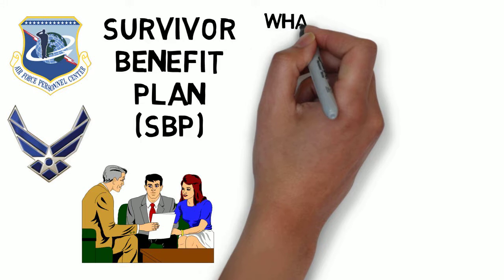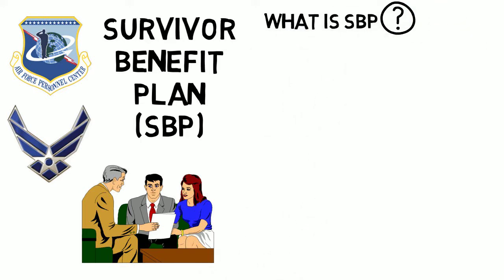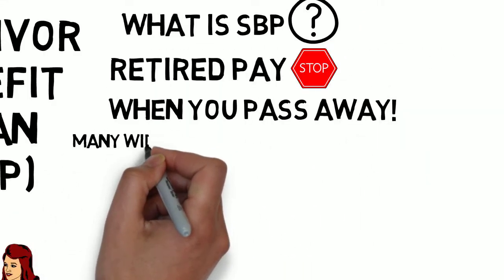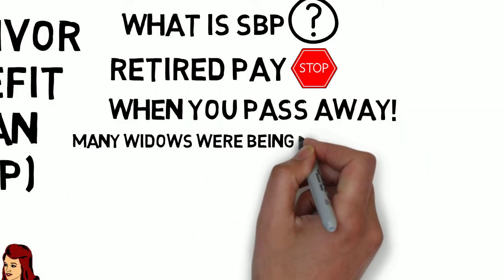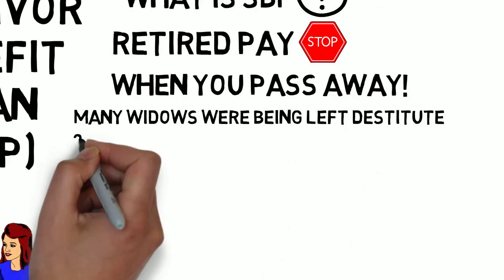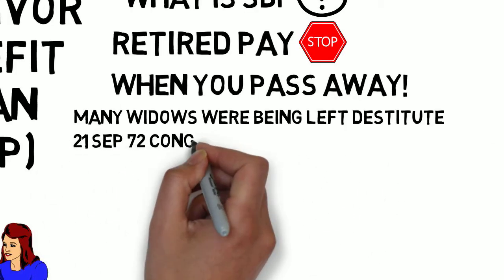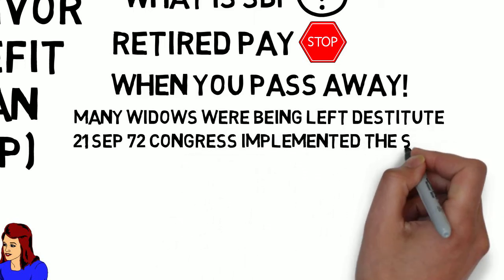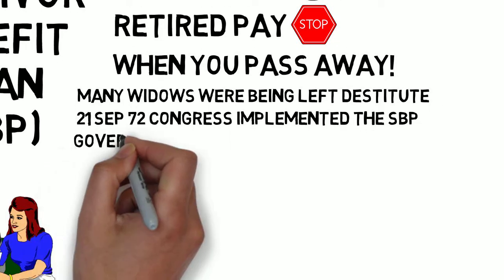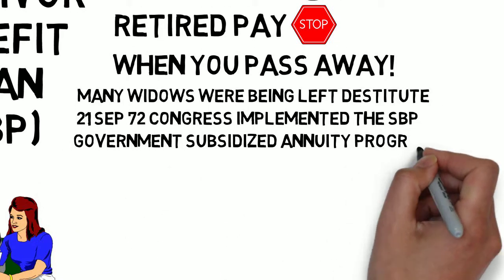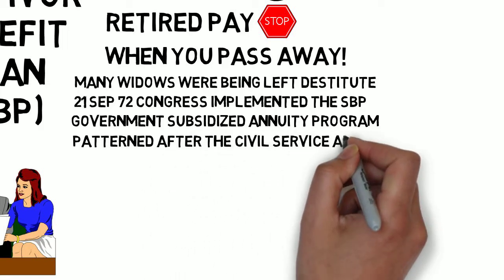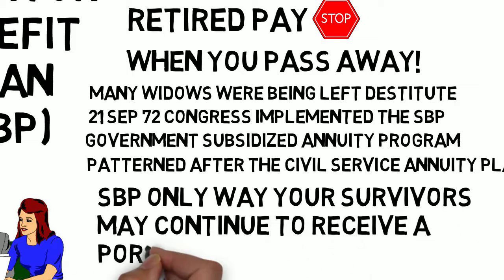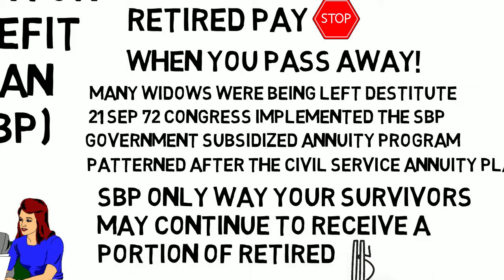So what is the Survivor Benefit Plan? Your military retired pay will stop when you die. Many spouses of retired military personnel were being left destitute when the member died. On 21 September 1972, Congress implemented the SBP, Survivor Benefit Plan. It is a government-subsidized annuity program which was patterned after the Civil Service Annuity Plan. SBP is the only way to continue a portion of your retired pay to a beneficiary after your death.